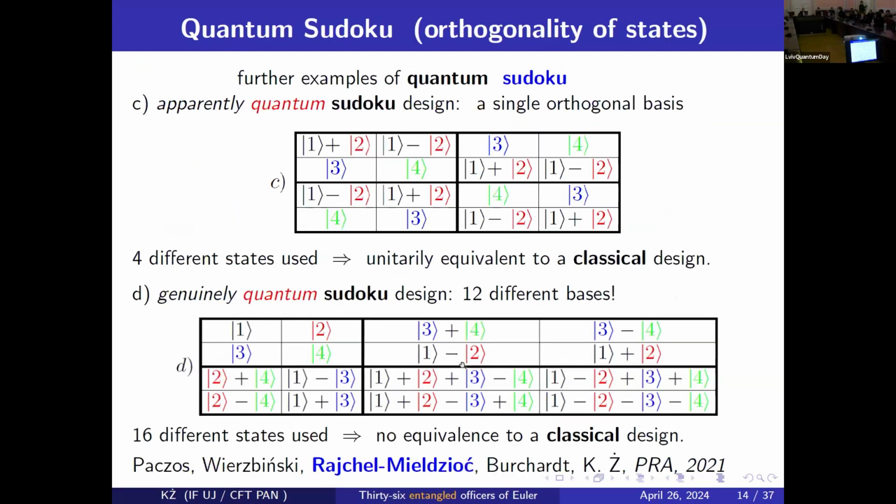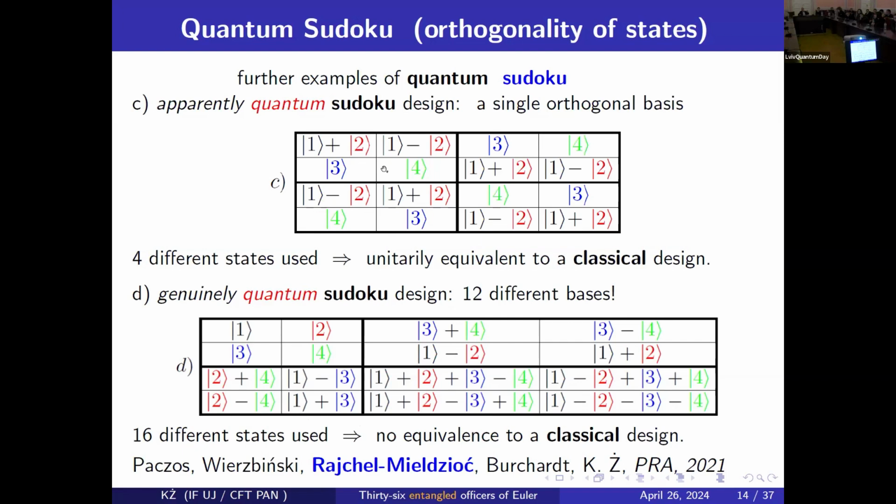But now look, here is more complicated. And now it's a really quantum Sudoku, because you have states which are really orthogonal. In each column, each row, in each block, you have an orthogonal basis. So in some sense, here is a more complicated case. From a physical perspective, it's a collection of Lüders von Neumann orthogonal measurements.